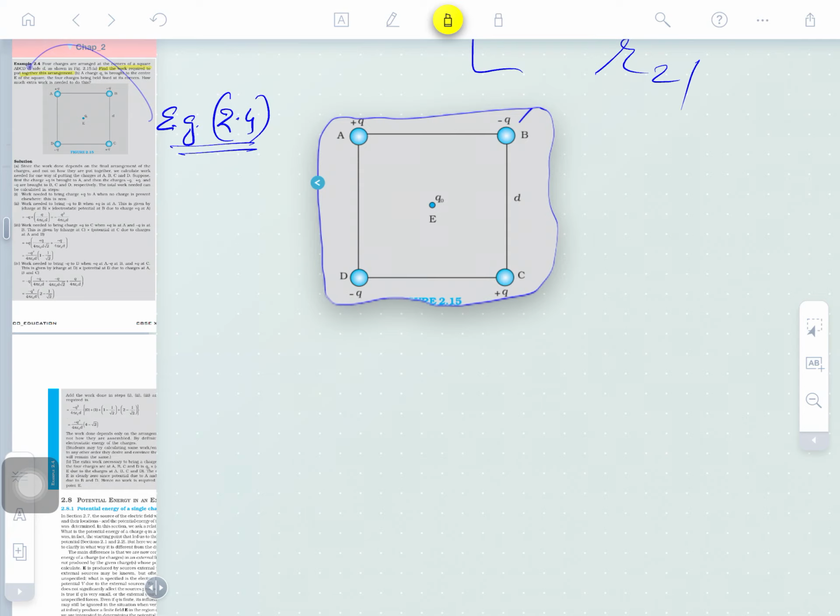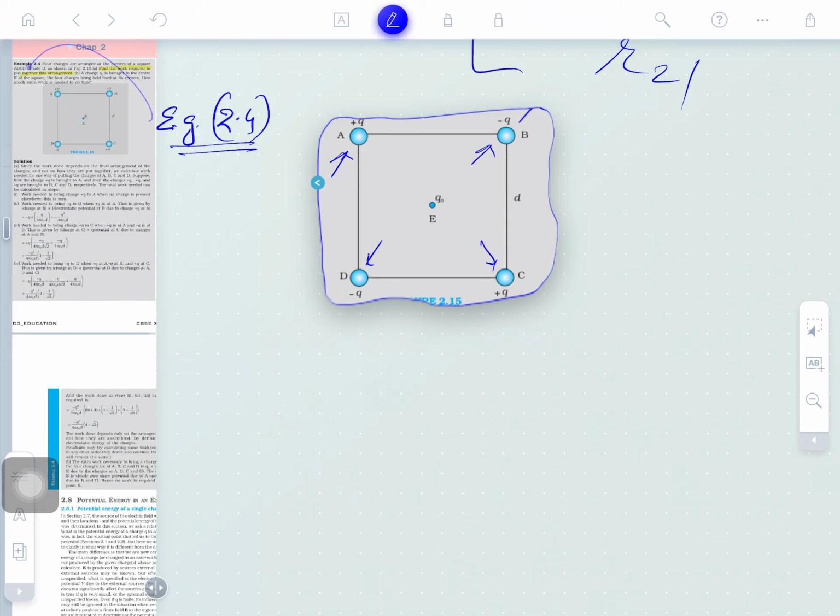It is simple. Let this point be A, this is B, this is C. I will suggest that in numericals you don't write "let", directly give the solution.